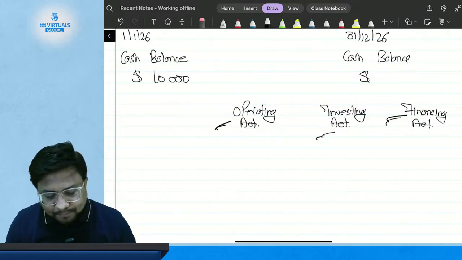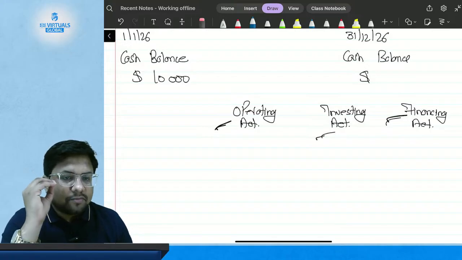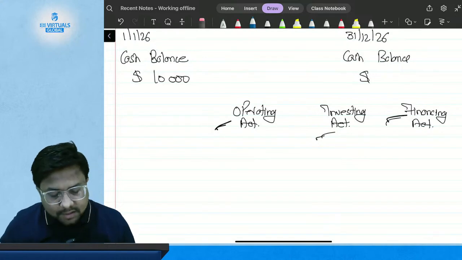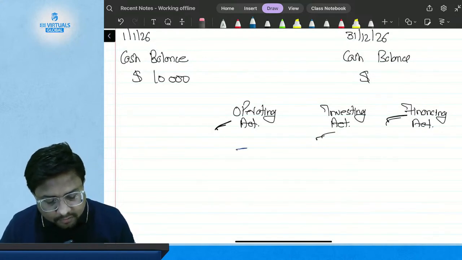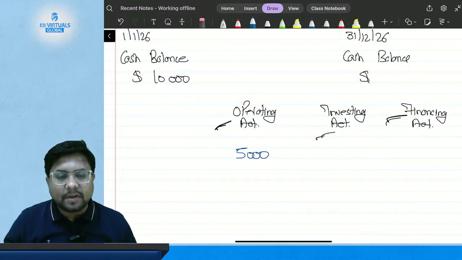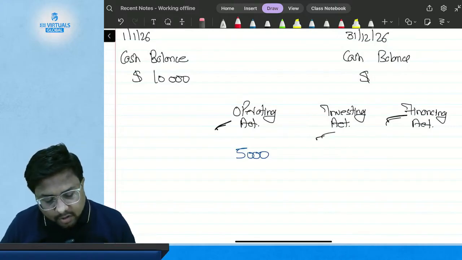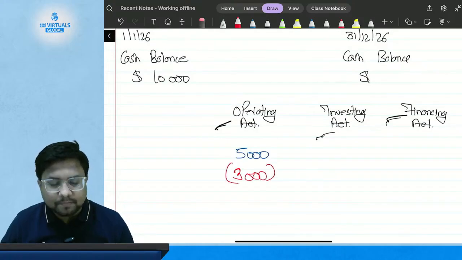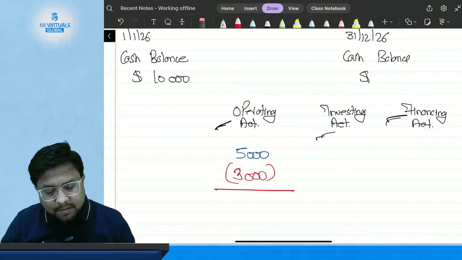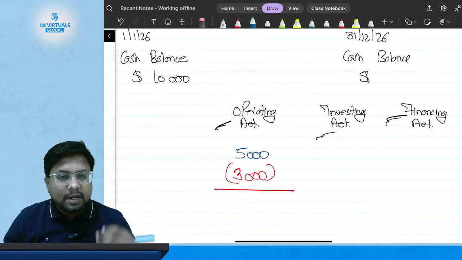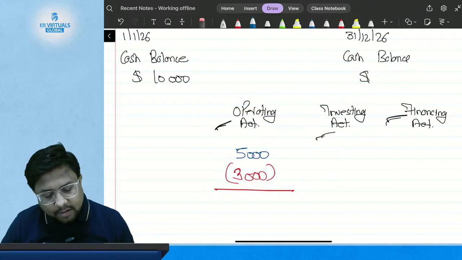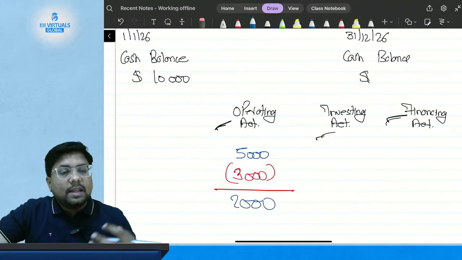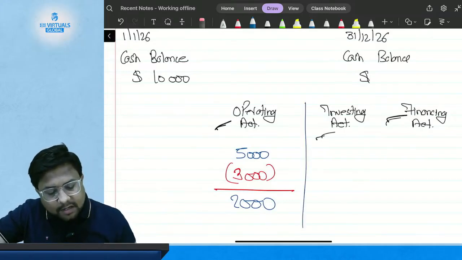So suppose I have certain inflow of cash in the form of operating activity, suppose 5,000. And I have an outflow of cash in the form of operating activity of 3,000. So what is my net inflow or outflow in operating activity? That is 2,000, 5,000 minus 3,000, my net inflow in operating activity.